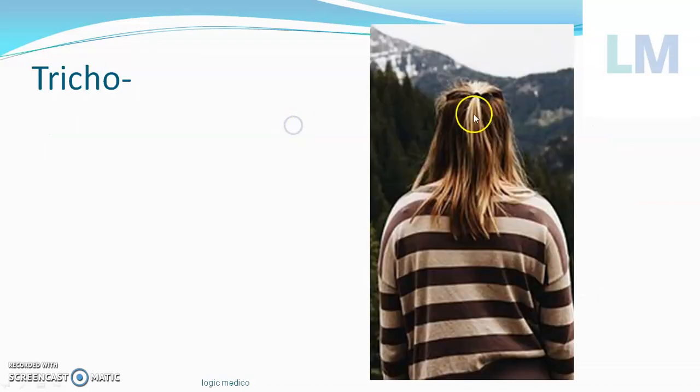Tricho. Tricho refers to hair. Hair is more abundant on the scalp, but it is present elsewhere in the body except the palm of the hand and the sole of the feet. Hypertrichosis is a condition in which there is too much hair on the pinna. It is a Y-linked inheritance.